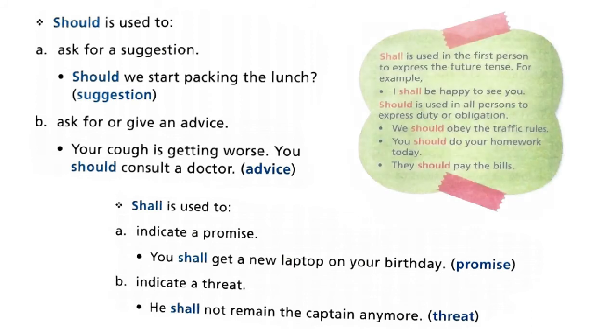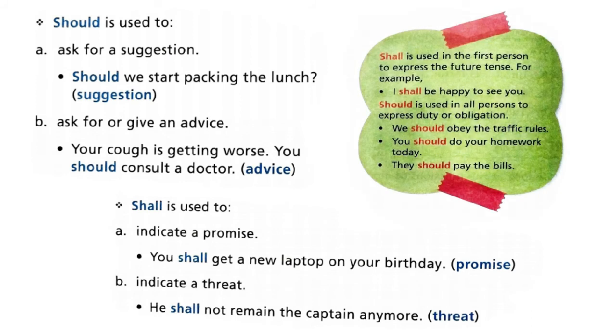Now let's look at some additional information. Shall is used in the first person to express the future tense. So when do we use shall? We use shall when we are putting the subject in the first person. For example, I shall be happy to see you. So when you're using I, you can use the word shall. It is also used to express duty or obligation. Whenever you are obligated, you're responsible to do something, such as we should obey the traffic rules, you should do your homework today, and they should pay the bills. So these are your duties and your obligations. In such cases, we use shall. So this is about should and shall.